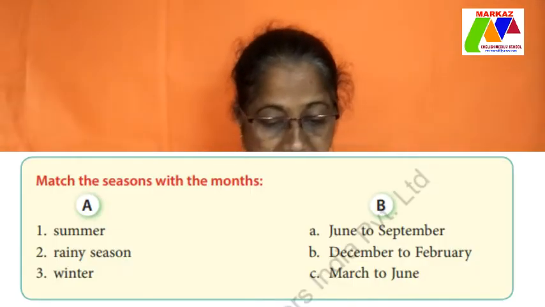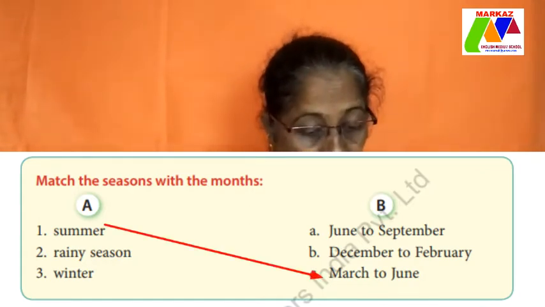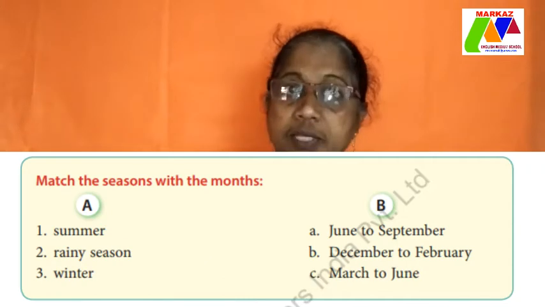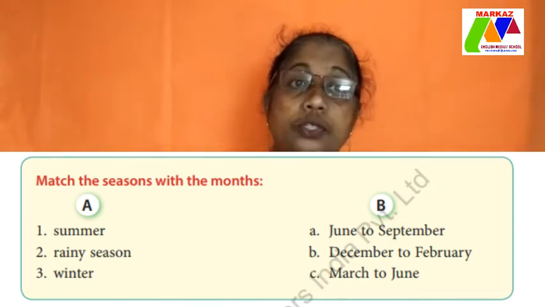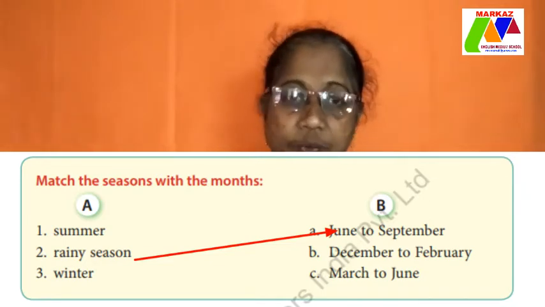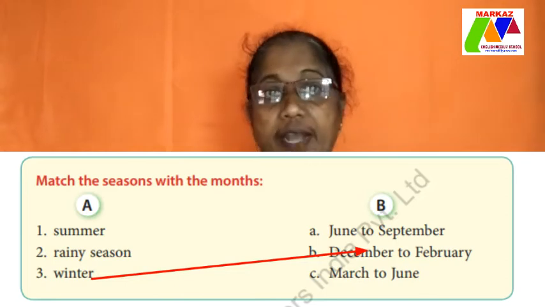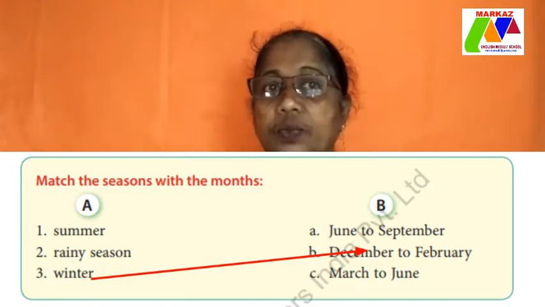Summer is from March to June. Rainy season follows summer, that is June to September. And after rainy season comes winter, that is December to February. So right now, this is the winter season for many states in northern India.